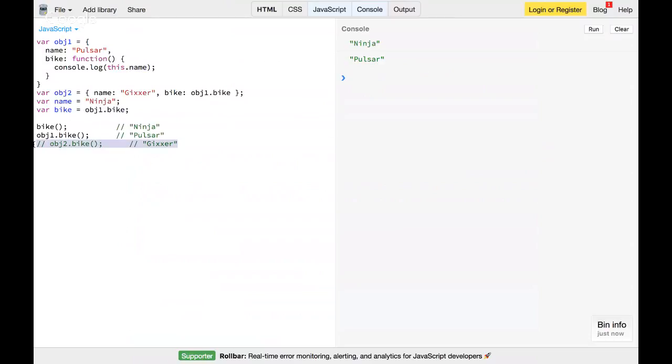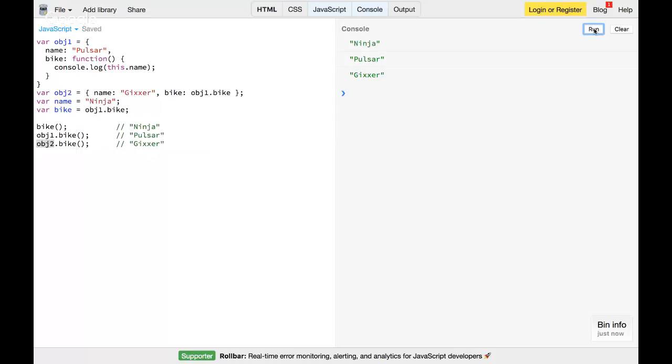Now we'll see the last one, that's object 2.bike, and object 2.bike is nothing but object 1.bike. But when I call object 2.bike, this bike function will get executed with the context of object 2 because that's the implicit binding, and it will print jigsaw. So what we understood from here, to understand this keyword, it only matters how it has been called, from where it has been called.